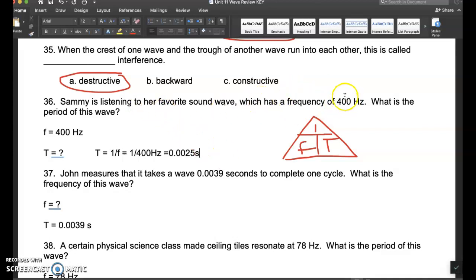Okay, so it gives you the frequency of 400 hertz. It's my given. What's the period of this wave? That's T. Okay, same thing if I want frequency. Notice that it gives you a period of 0.0039 seconds. So f is 1 divided by T. In this case, frequency is equal to 1 divided by 0.0039 seconds, which is equal to 256 hertz.